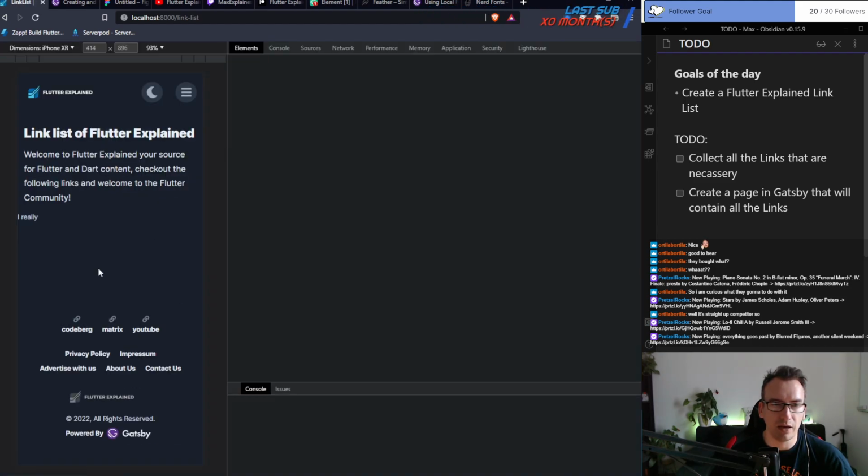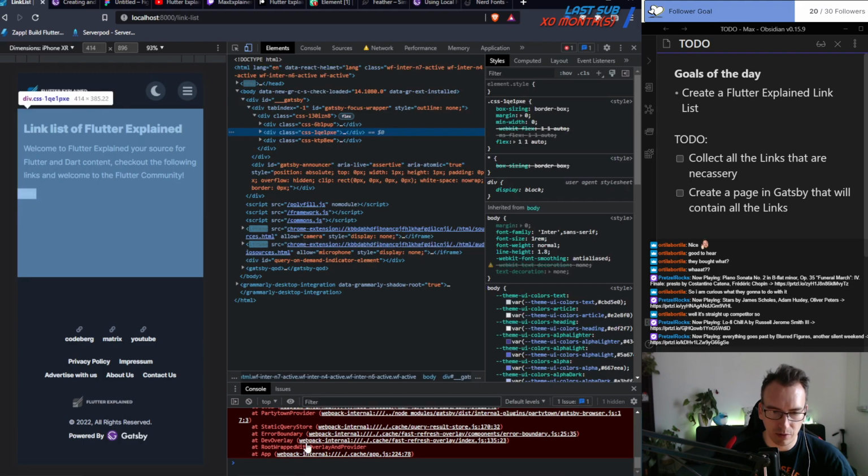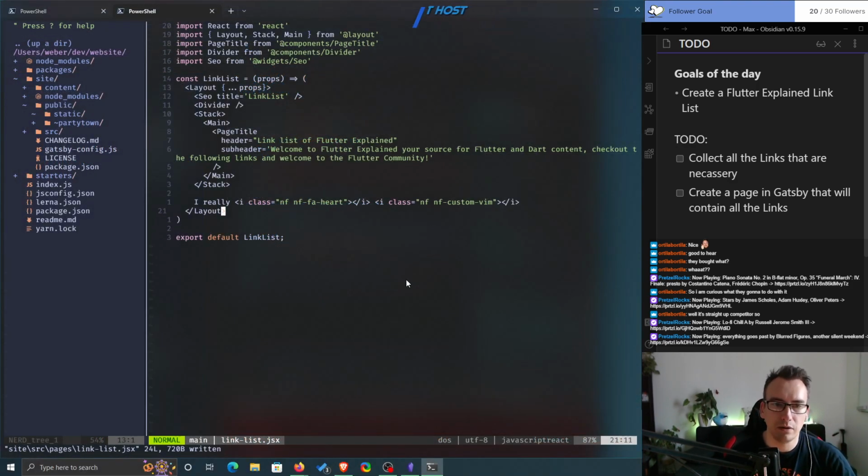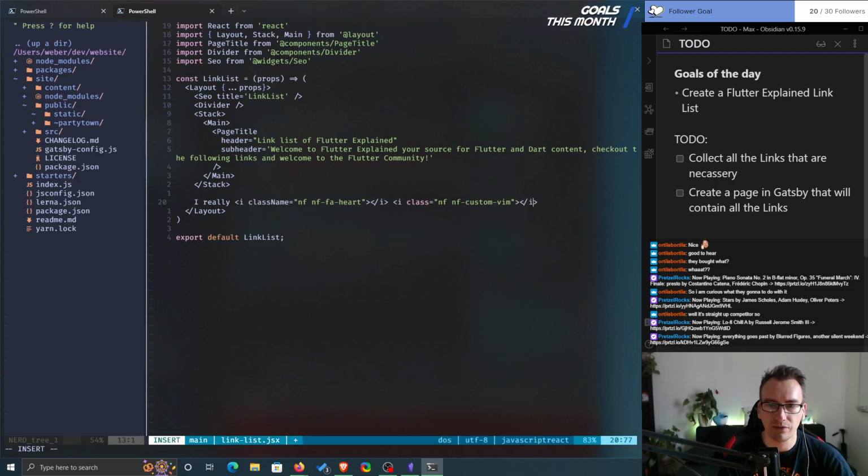Okay, and probably have some errors. Invalid DOM property class. What? Class, yeah, sure. We are in good old Gatsby, so this is className with the React stuff. And also here, className. Fair enough.